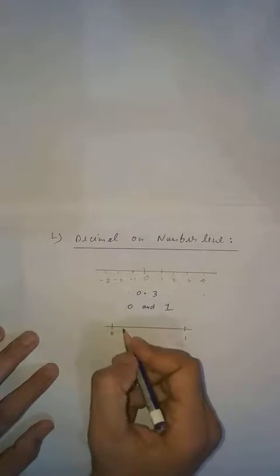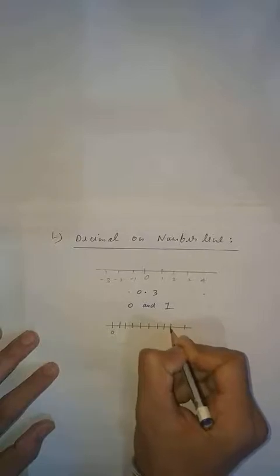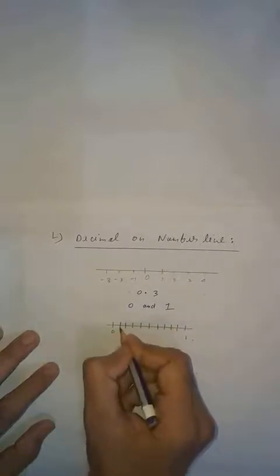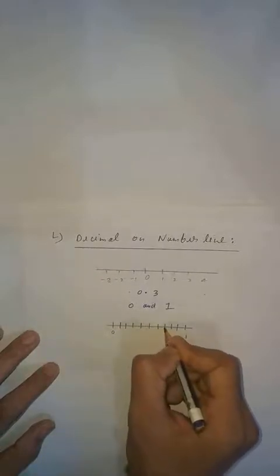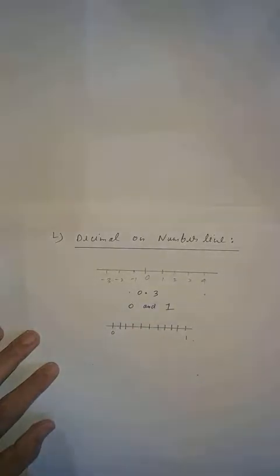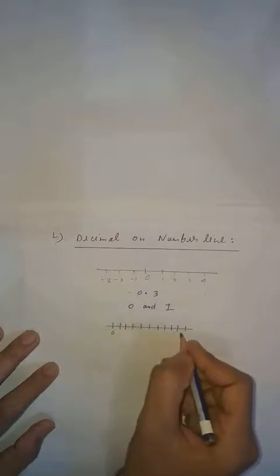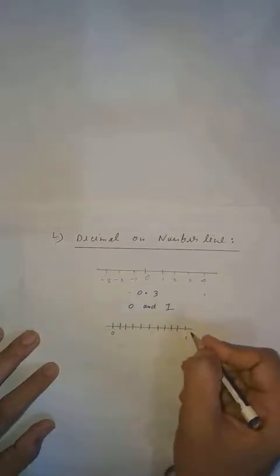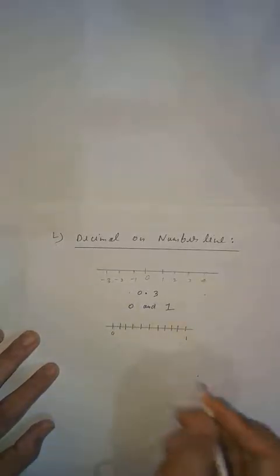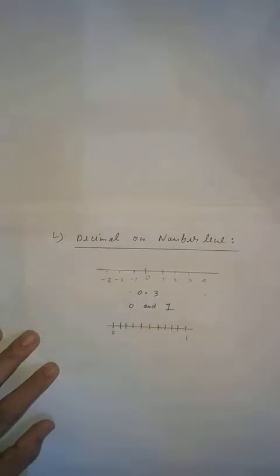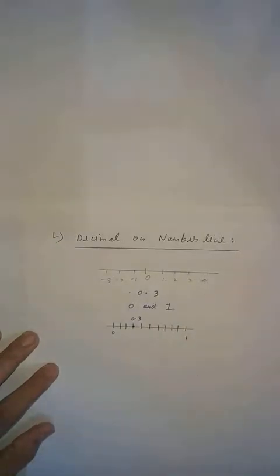Now you know that in between any two numbers there is a gap of 10 lines. So what you will do, you will write down here 1, 2, 3, 4, 5, 6, 7, 8, 9 and this one is 10. That is, this is 0.1, 0.2, 0.3, 0.4, 0.5, 0.6, 0.7, 0.8, 0.9 and last 1. Because after 0.9 it will come what? 1. Clear student? Because when you add 0.1 in 0.9 it will come 1. So this is 0.1, 0.2 and the third one is 0.3. So this is your representation of decimal on number line.